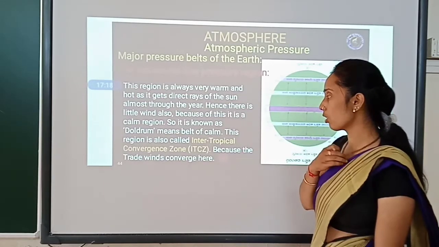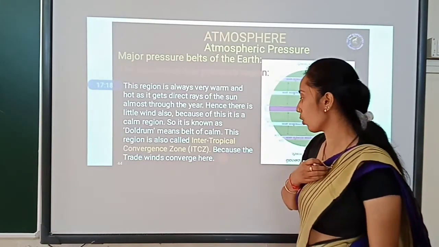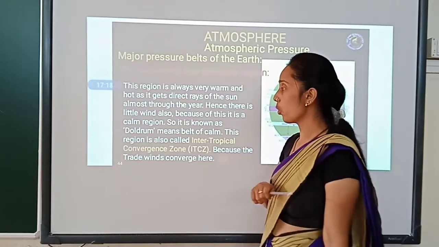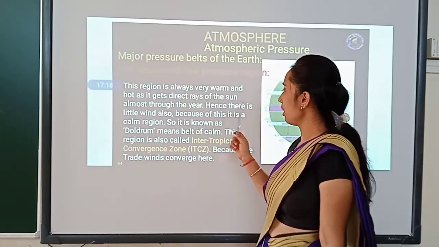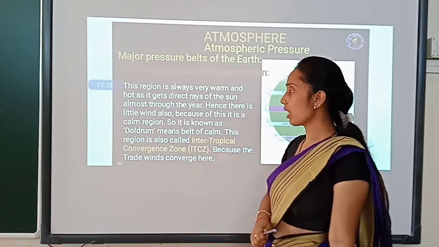This region is also called the intertropical convergence zone because the trade winds converge here. What is the doldrums? The doldrums is a calm region where the wind is very low.